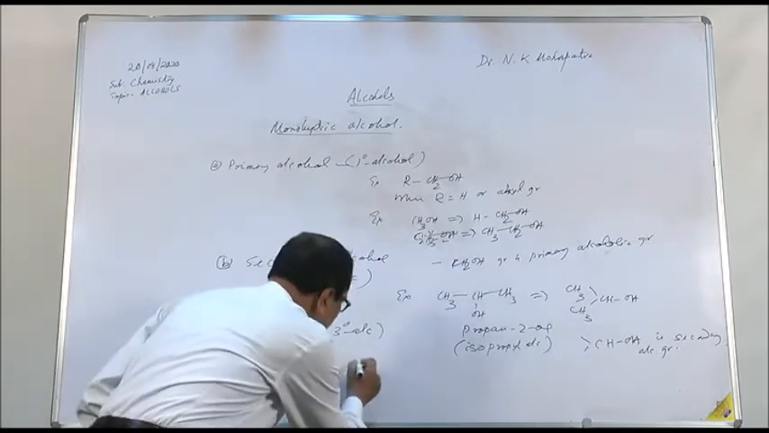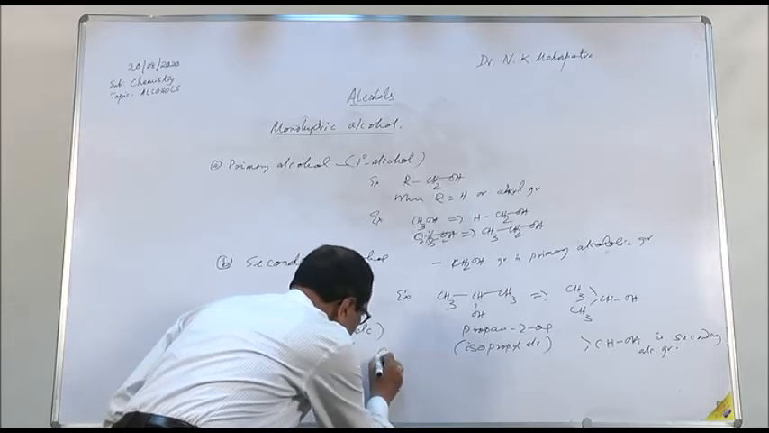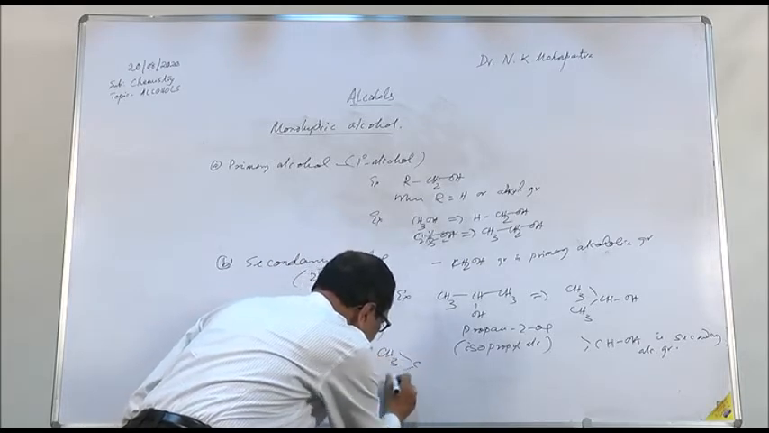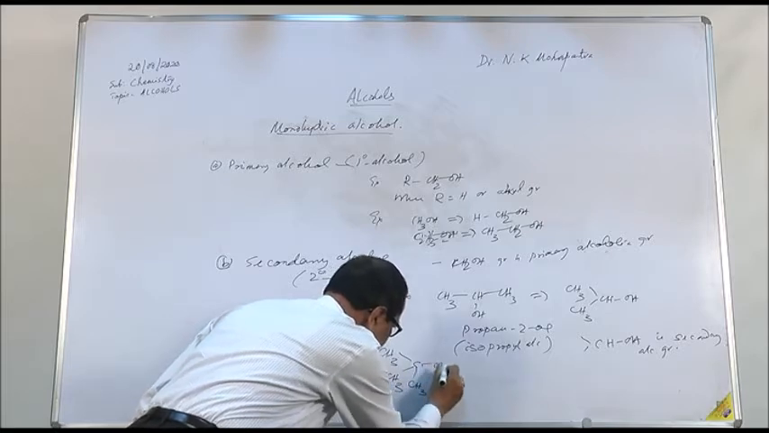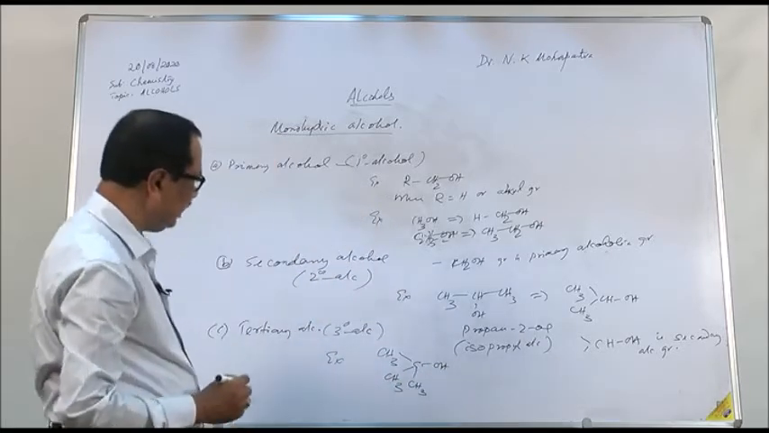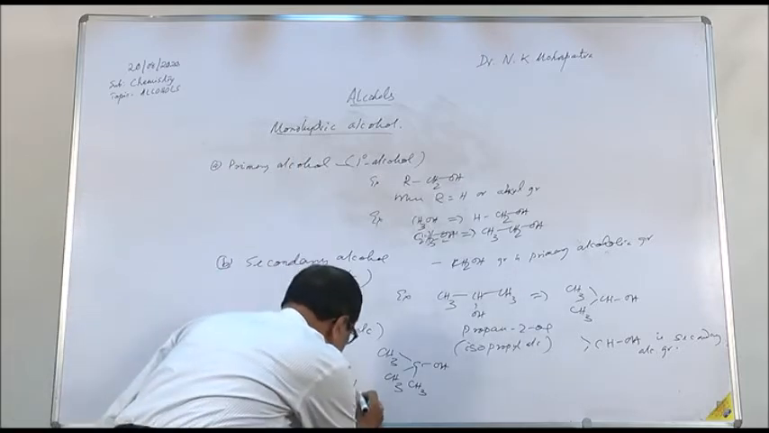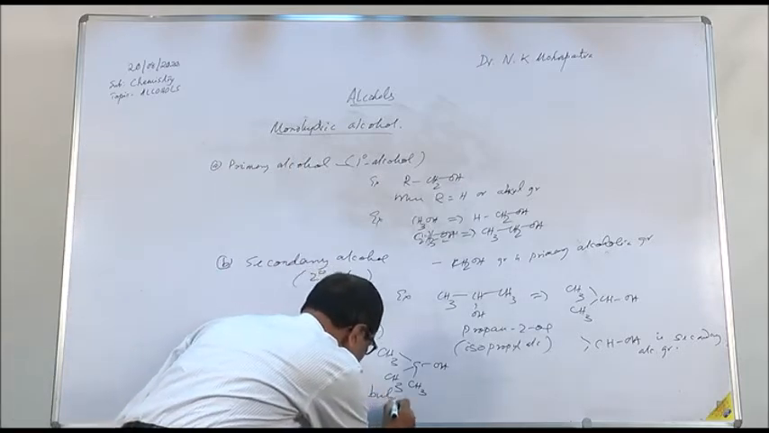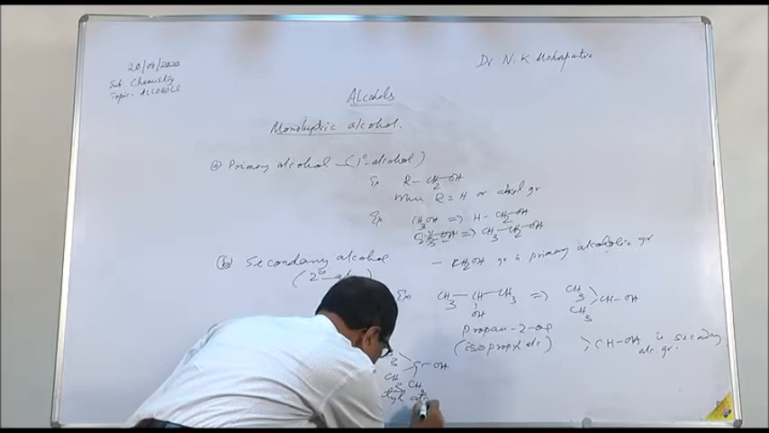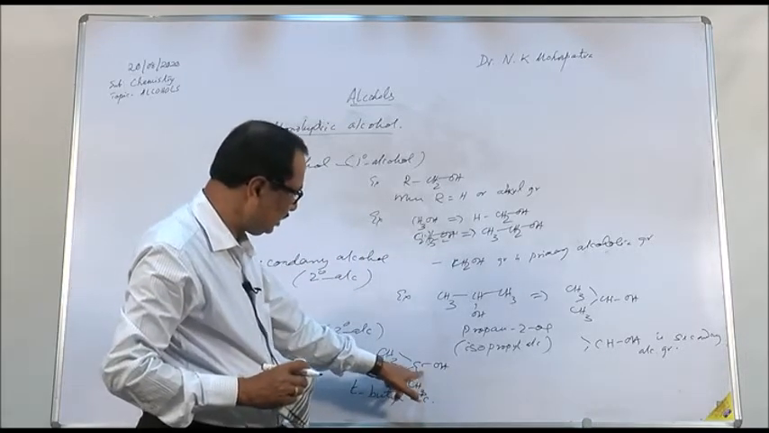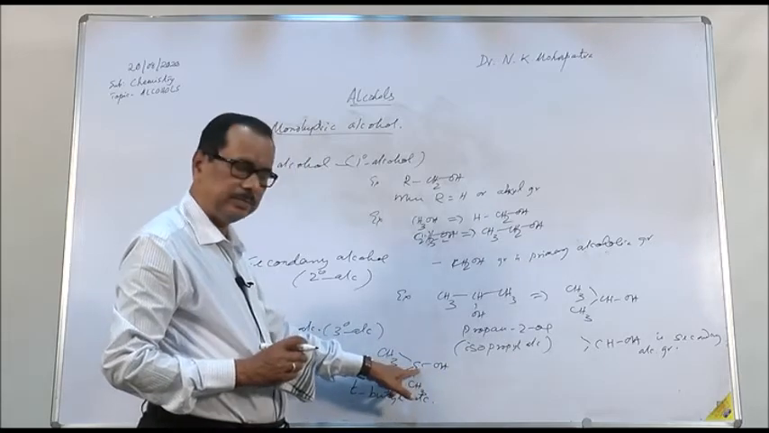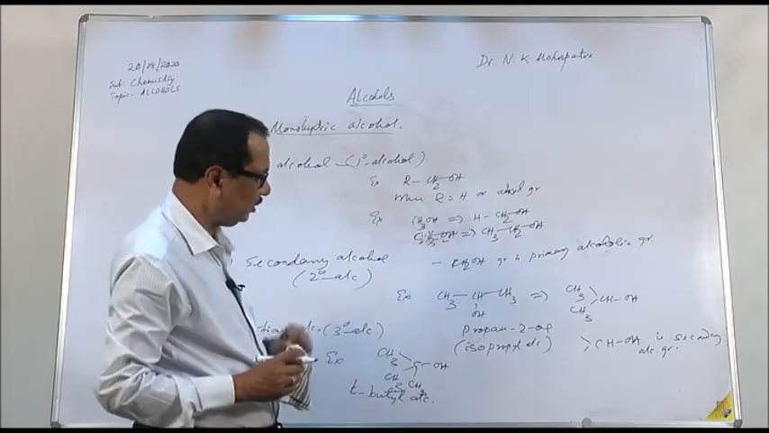For example, you can have CH3, CH3, CH3, OH. Now, you see, this is tertiary butyl alcohol. Tertiary, T stands for tertiary. So here you see this carbon atom is a tertiary carbon atom. Since the OH group is present on this carbon atom, this is called tertiary alcohol.